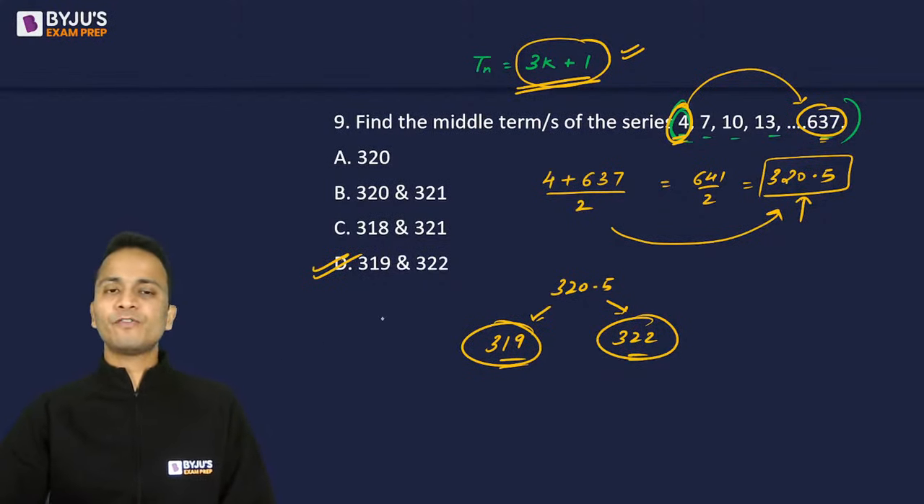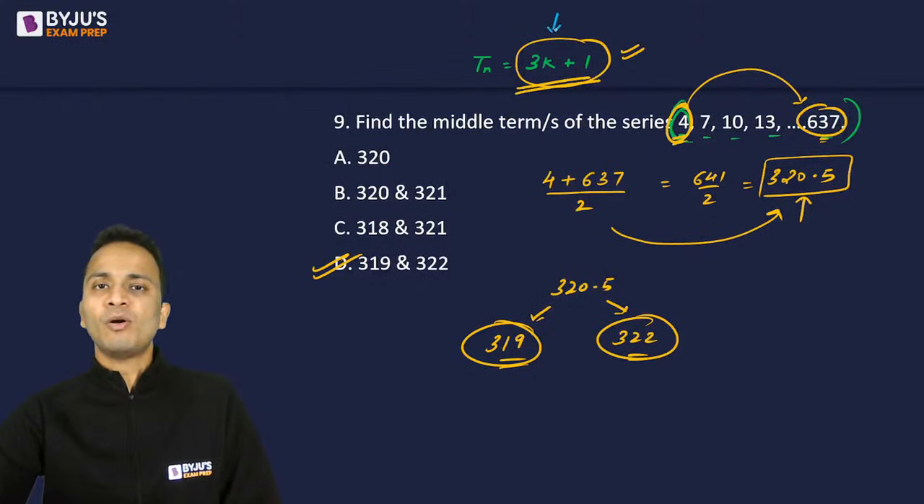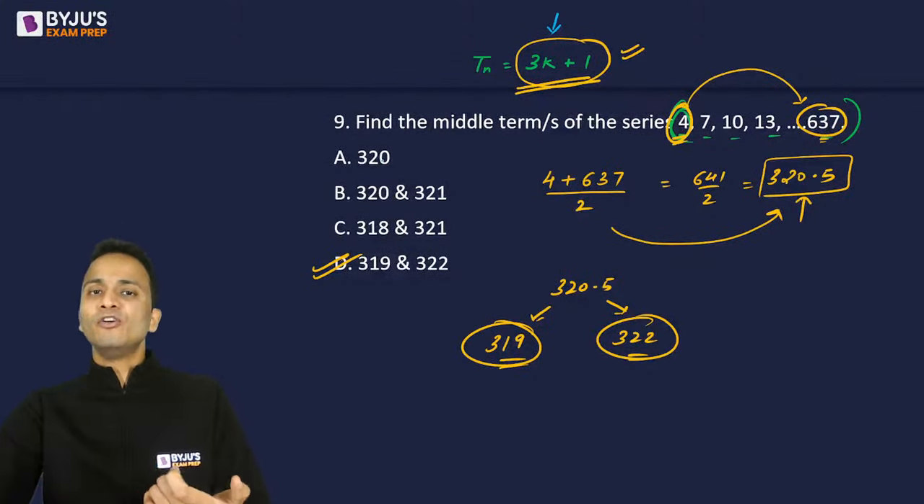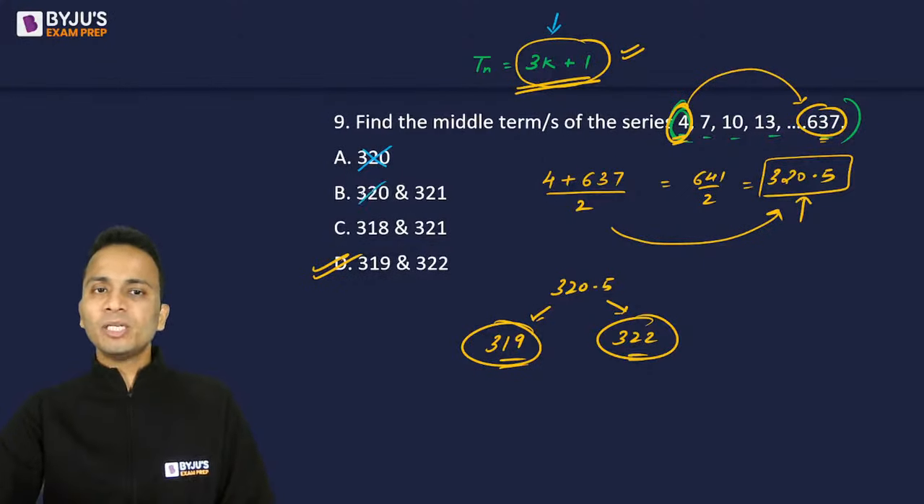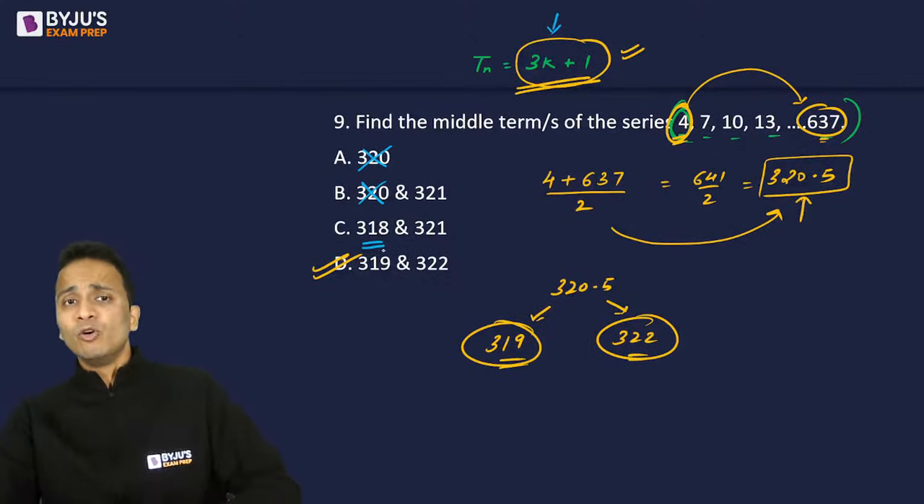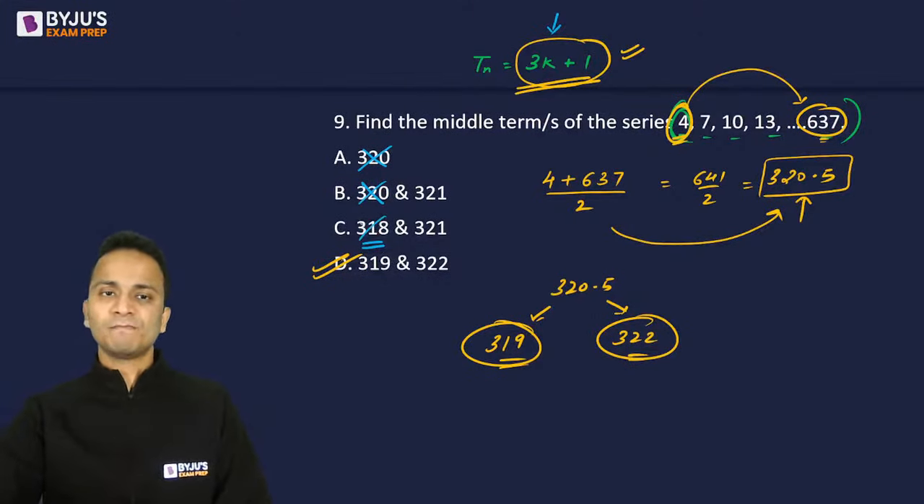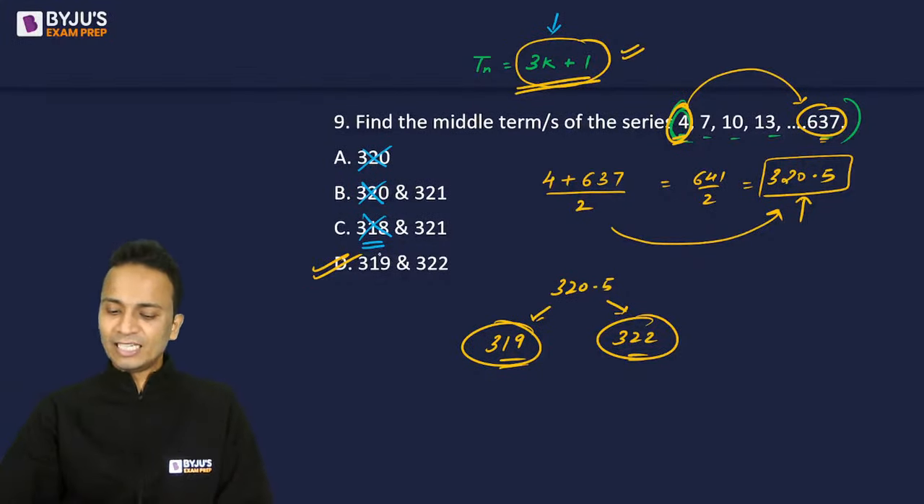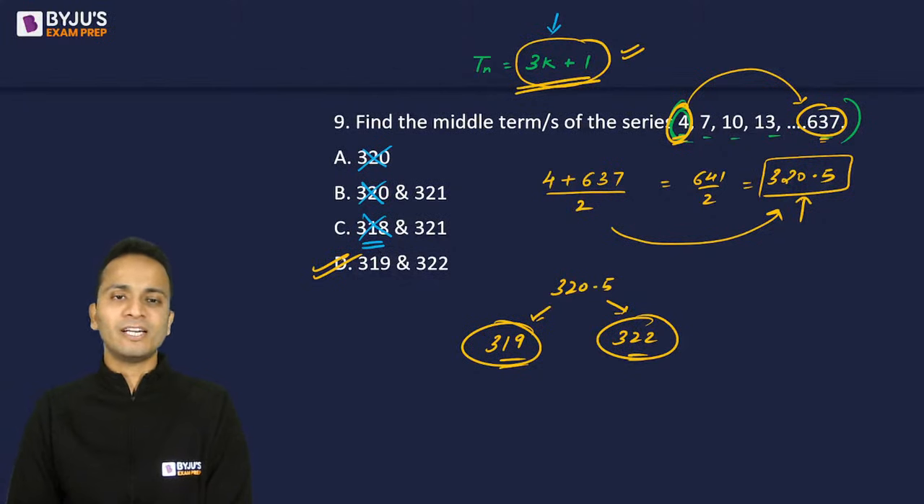Now there is another way of doing this question. If you observe from the options, 320 is not in the form of 3k plus 1. So 320 will not be any of the terms of the given series. I can remove 320, so option B will also be removed. Option C, 318, again is not of the form 3k plus 1 and hence will not be any term of the given series. So the first three options get eliminated because they are not part of this series, and the only possible option left is 319 and 322, which can be marked as the answer.